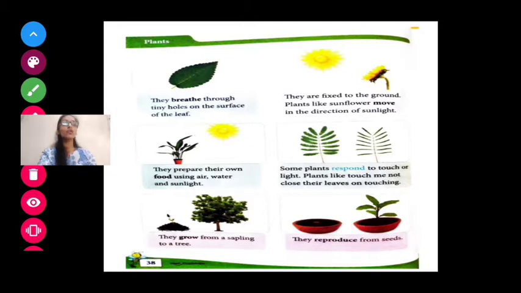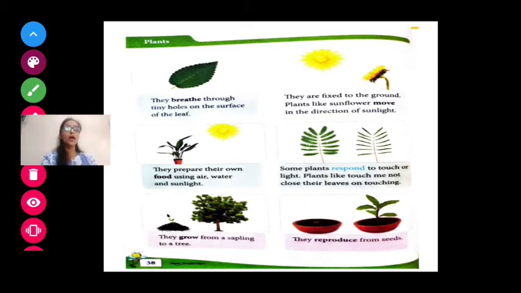So let's first see about the leaves. So plants, they breathe through tiny holes on the surface of the leaves. Now as you can see, this is the leaf surface. On this leaf surface there are small holes, through which the leaves can breathe. How human beings can breathe? In the same way the leaves can breathe.